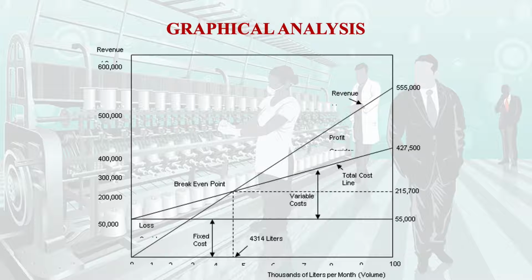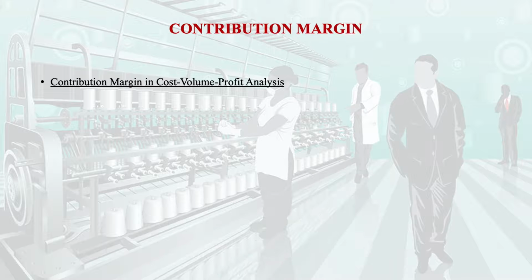In very simple language, if we want to earn a profit, we take a point in the profit zone and drop a line to the y-axis and to the x-axis, and we can find what our production or sale per day should be to earn this amount, in thousands. Now we will talk about the contribution margin.